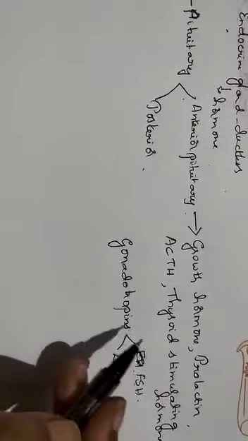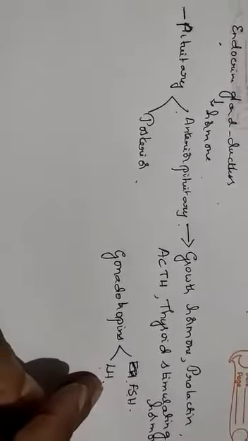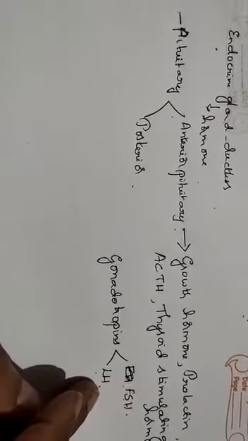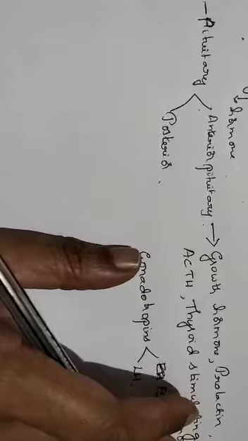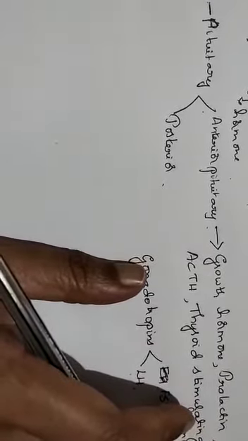These are the hormones of the anterior pituitary. Earlier, melanin stimulating hormone was also classified under this. These are the important hormones under the anterior pituitary.